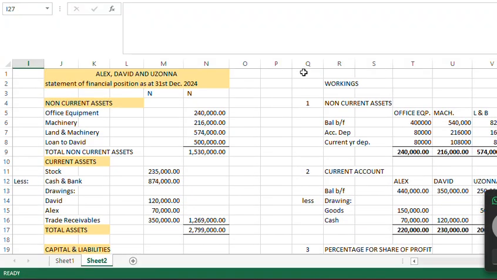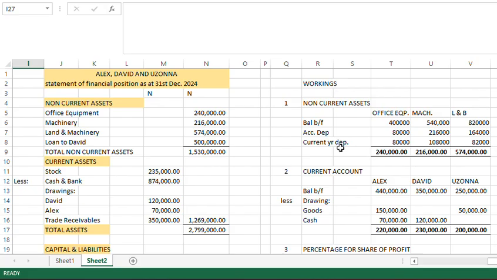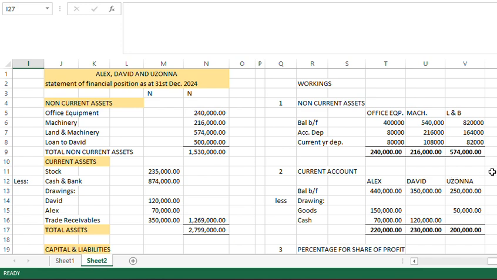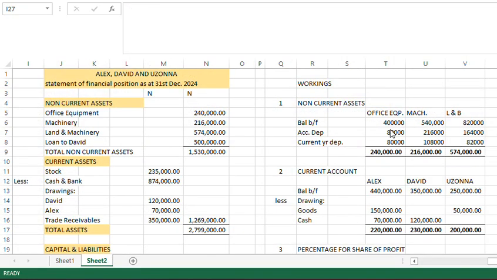I just want to drag this so that we can see the two at the same time. Okay, so that I'll be explaining while having the two in the same space. So we have non-current assets. Balance brought forward. That is cost. Or you can use cost here. Let's just change this to cost. Let's use cost here instead of balance brought forward. So we have cost. Cost here is 400,000.